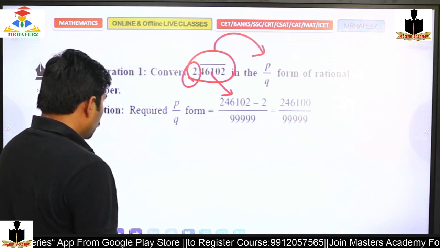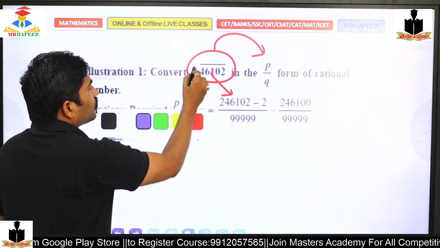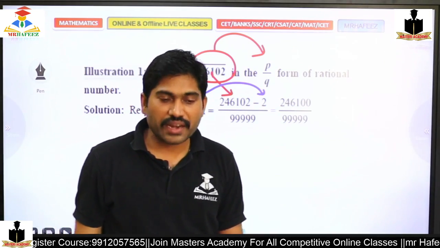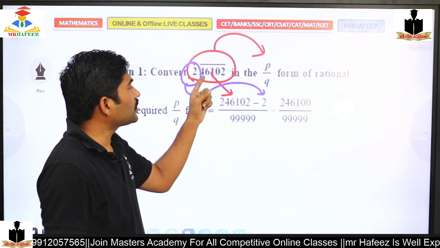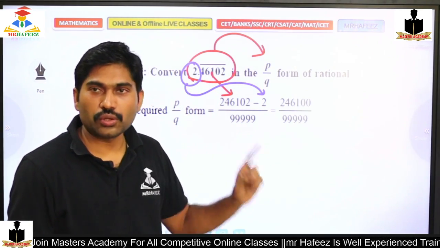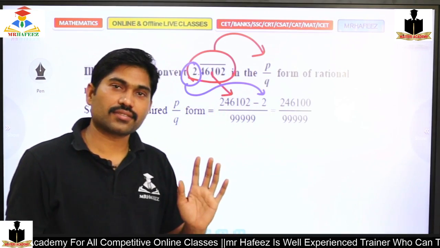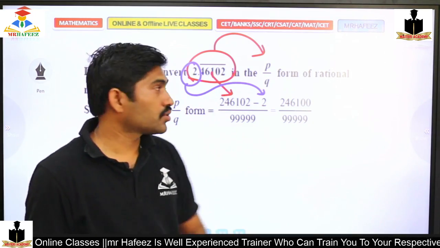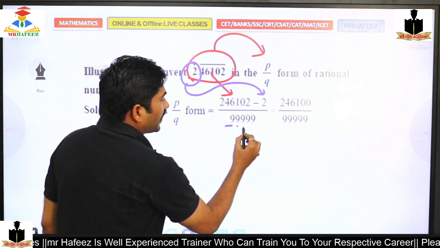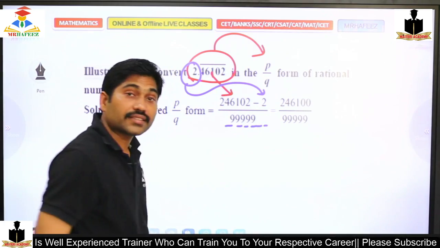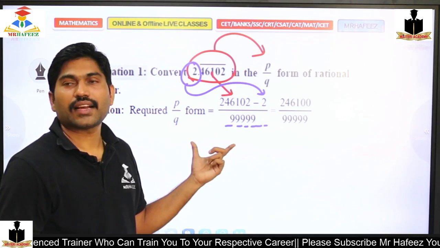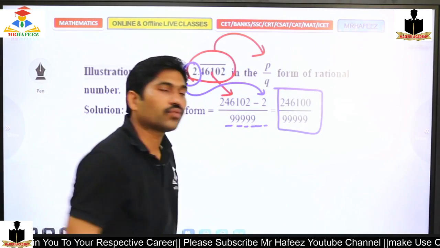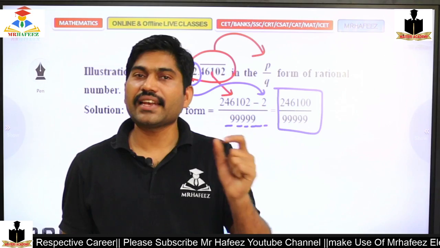Yes or no? So that is 2, I will use that. And what about the bar? How many digits are under the bar? 4, 6, 1, 0, 2. It's a bar over 5 digits. So for 5 digits I should use five 9s. That's it, so by this I can make it: 246102 minus 2, divided by 99999.